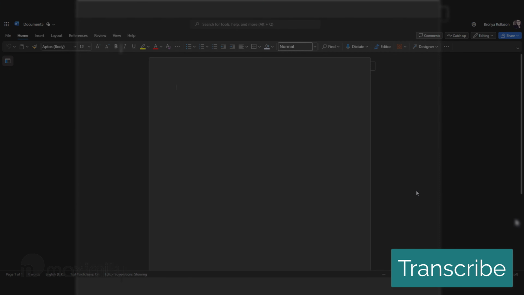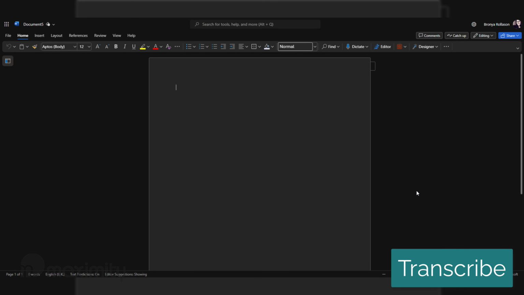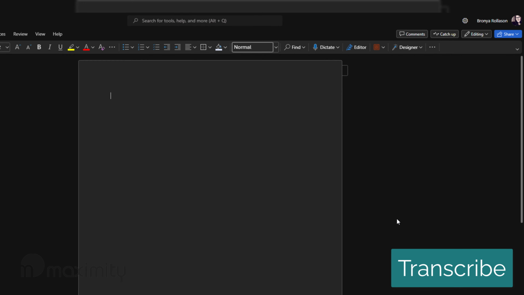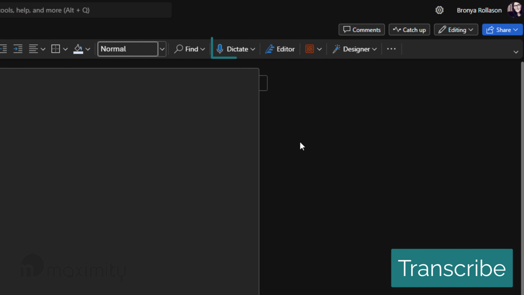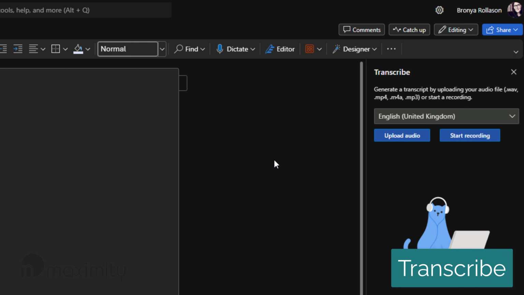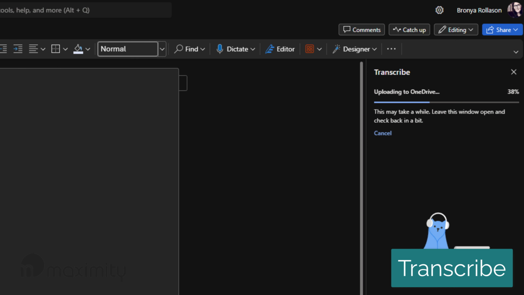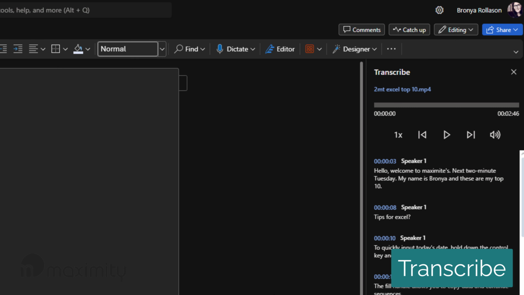If you need to transcribe a video, Microsoft Word Online will allow you to upload the file and will transcribe the video for you. In the online version of Word, there's a drop-down next to Dictate. Select Transcribe and a pane will show on the right side. Please note this is the online version of Word only and you are limited to 300 minutes a month.